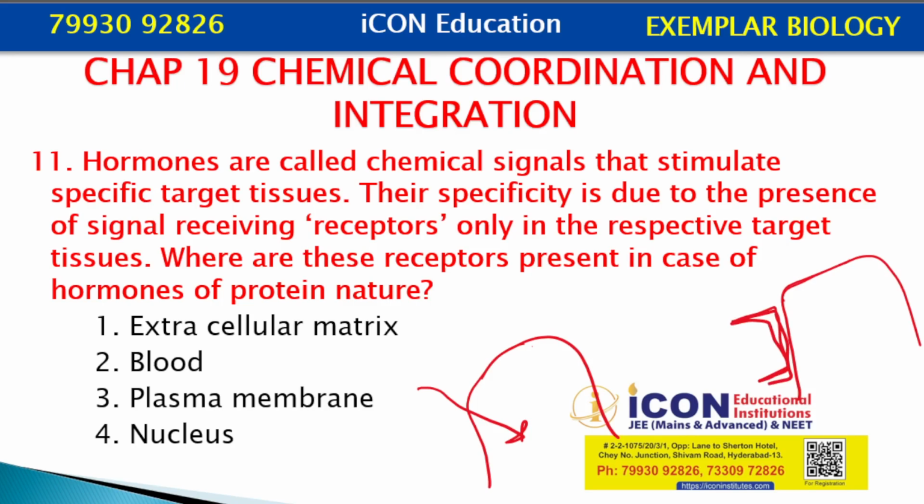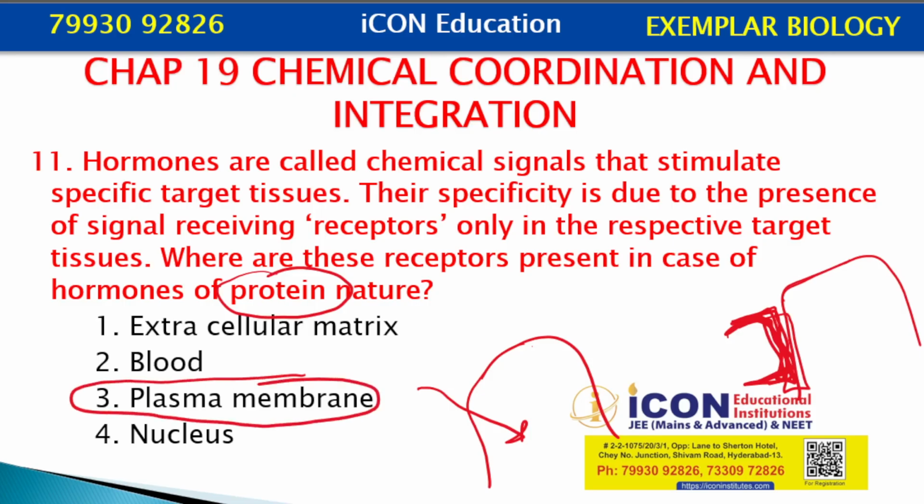Protein hormones can't enter inside the cell. That's why their hormone receptor is on the plasma membrane only.